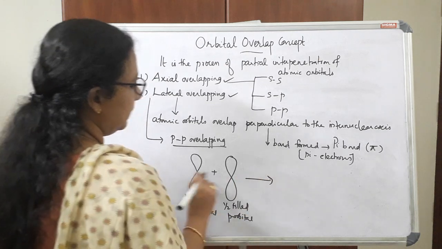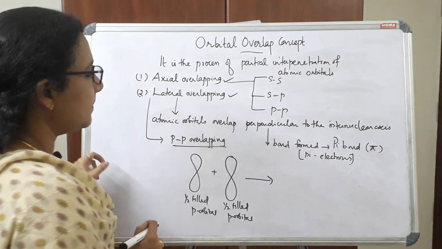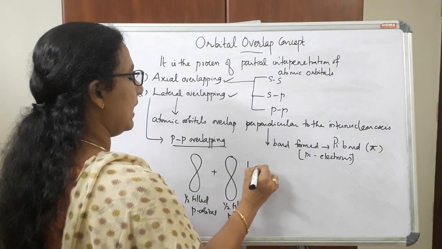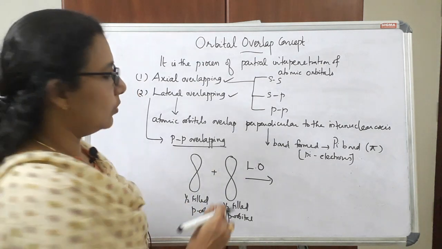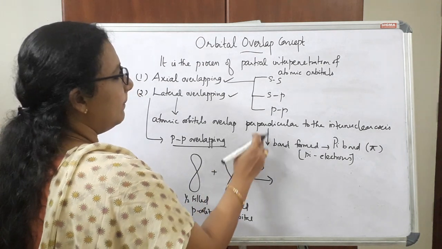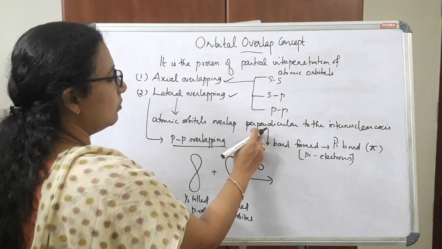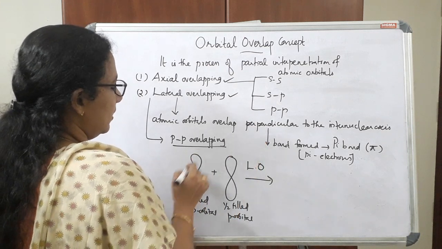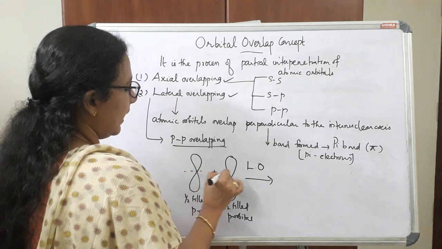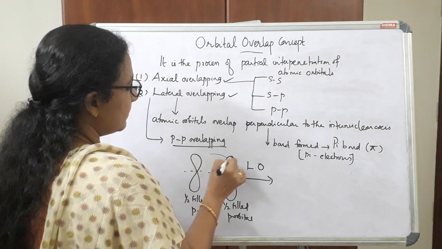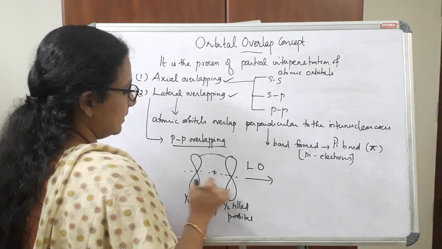So these p orbitals overlap laterally. The overlapping should be perpendicular to the internuclear axis. If this is the internuclear axis, the overlapping takes place like this.